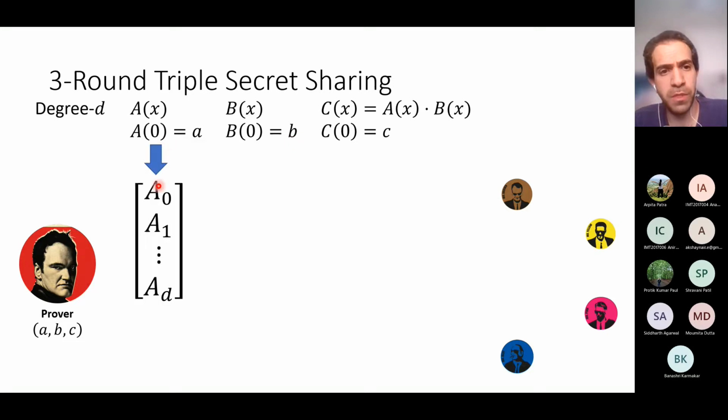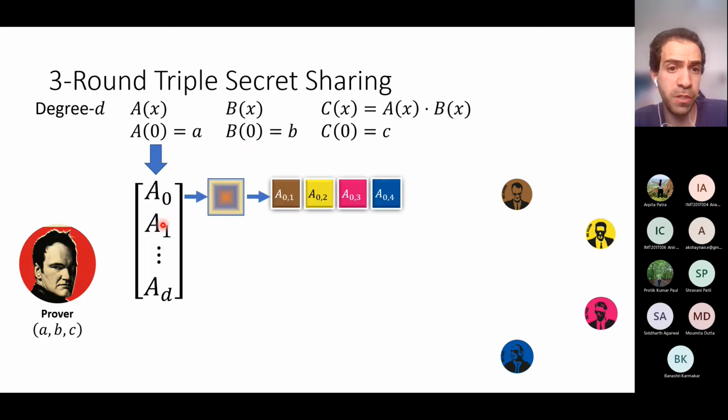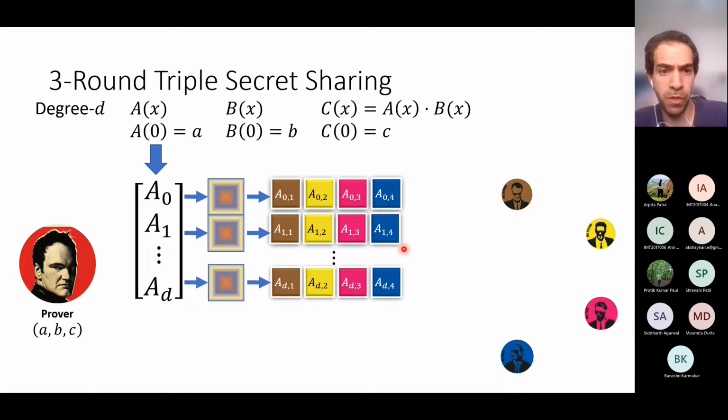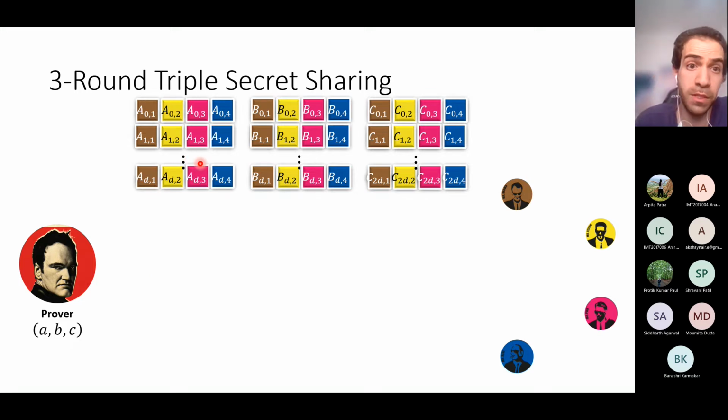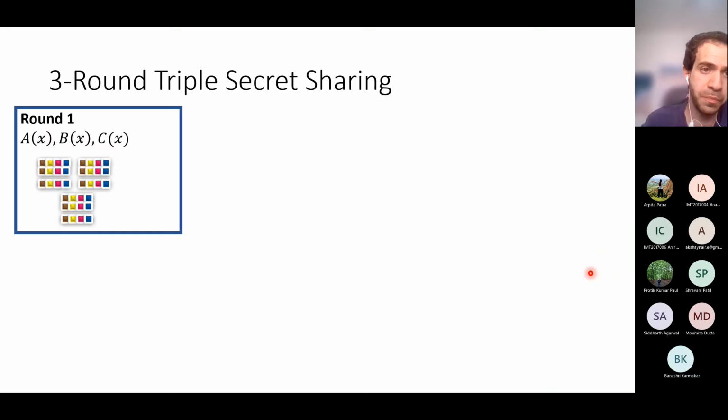And in the first round, he just looks at the coefficients of every polynomial, and he shares those coefficients by using the magic box. Okay, so this is the free coefficient of the polynomial a of x, and he shares this coefficient by using the magic box, and he does so for every coefficient of the polynomial a of x, for every coefficient of the polynomial b of x, and for the coefficients of the polynomial c of x. Okay, so at the end of the executions, the parties see all those public commitments, and for every coefficient, every verifier has exactly 1 share. Okay, so now the coefficients are shared among the verifiers. This is the first round.